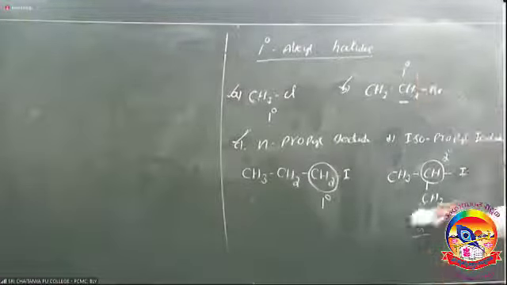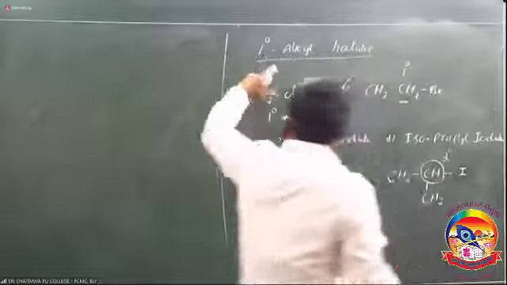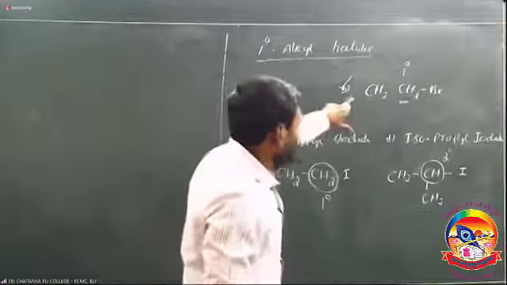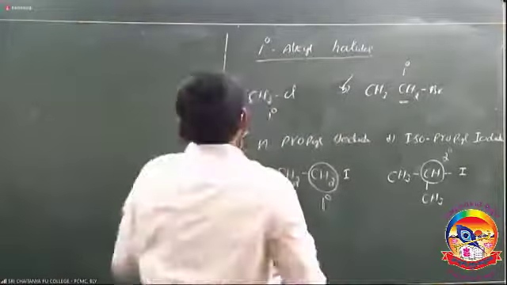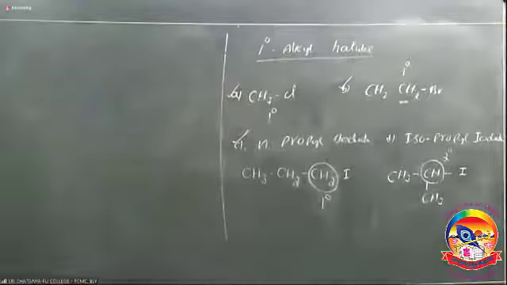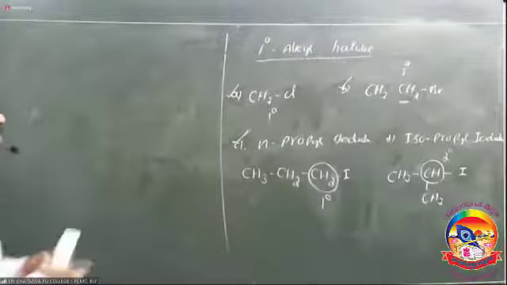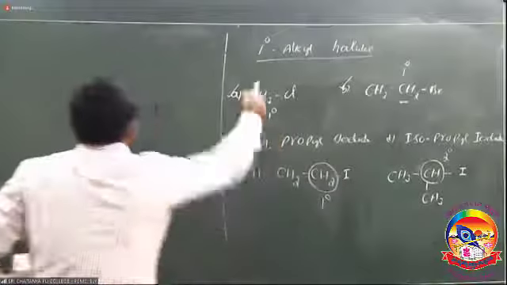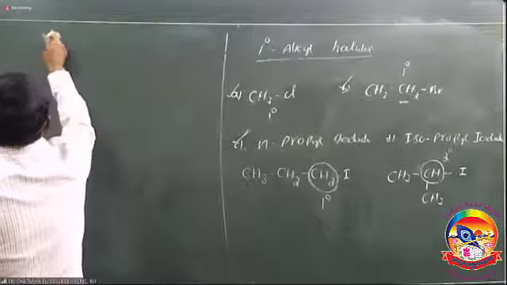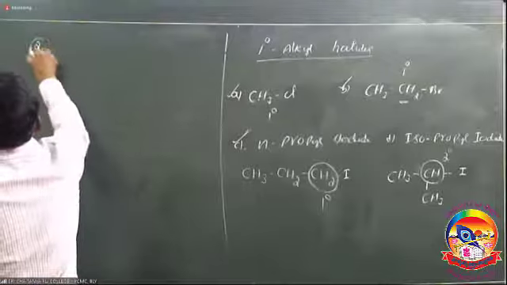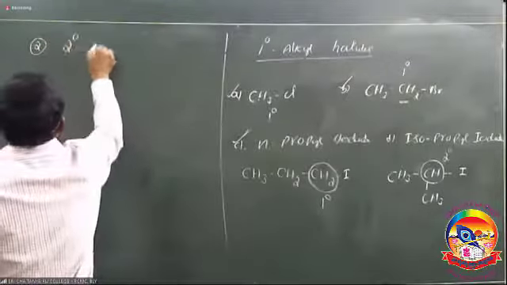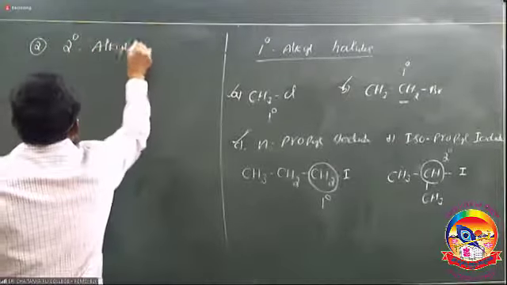Primary alkyl halide means the halogen is attached with a primary carbon atom. So based on the type of carbon the halogen atom is attached to, alkyl halides are classified into three types: primary, and next, the second one, secondary alkyl halides.